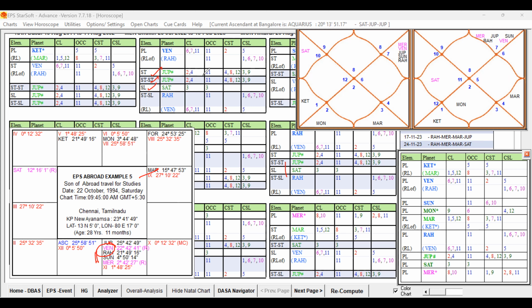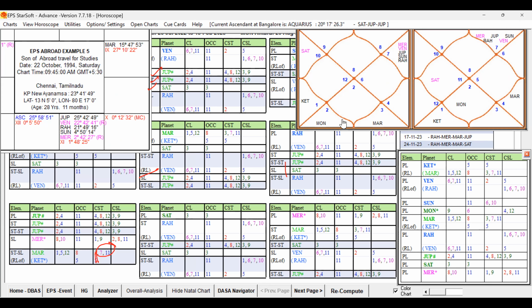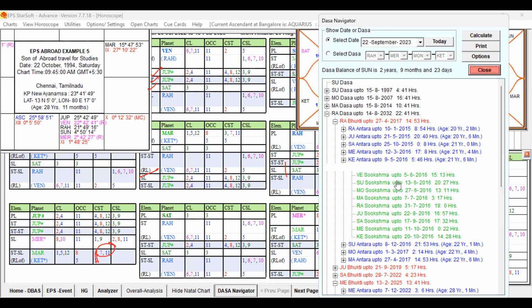It is strong enough to support. So during that Rahu Dasa, Rahu Bhukti, Venus Antra itself, that native can travel abroad. So let us examine the further period. Rahu Dasa, Rahu Bhukti, Venus Antra.